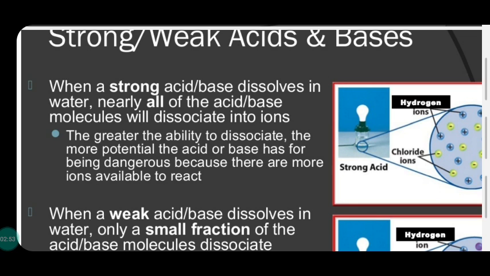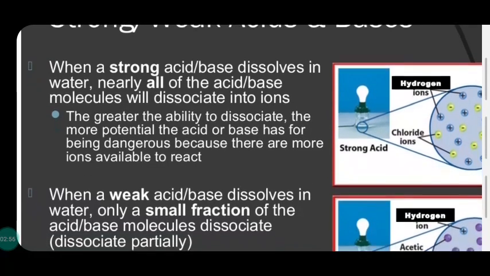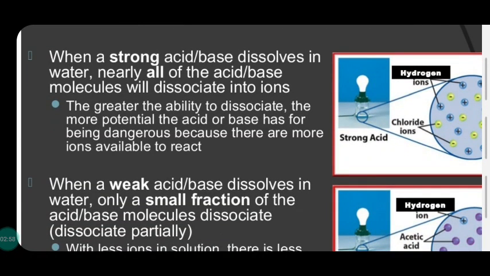So it is a weak acid. The greater the ability to dissociate, the more potent the acid is. If the acid dissolves completely, the strength is maximum. If it dissolves in water partially, the strength is minimum.